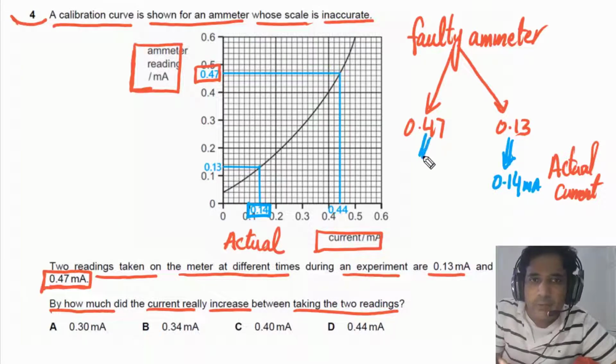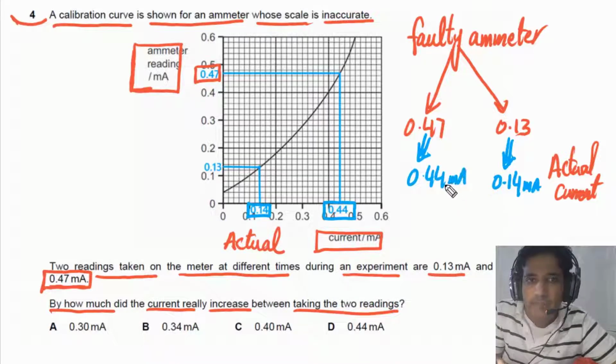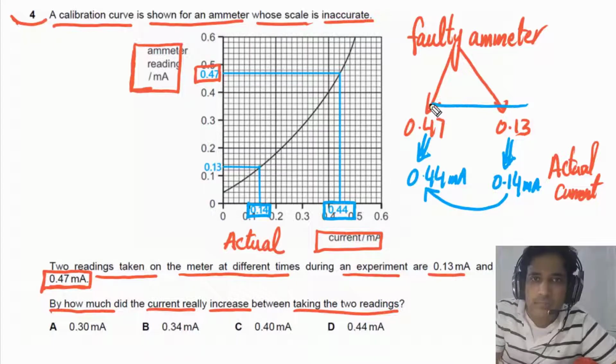And when the faulty ammeter is reading 0.47, actual current is this one, 0.44. So we can write down this is actual 0.44 milliamps. We need to find how much it increased from here to here when the faulty ammeter is showing these two readings.